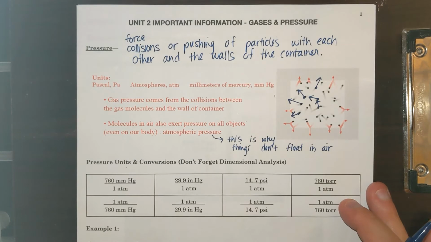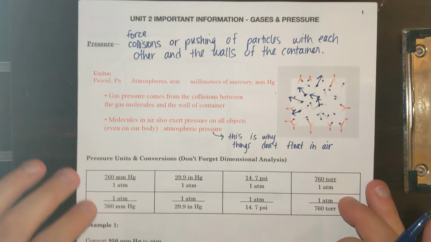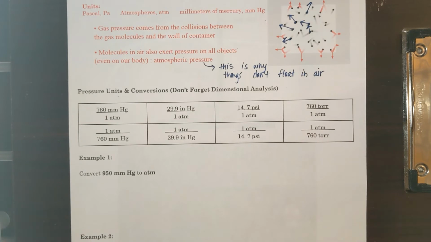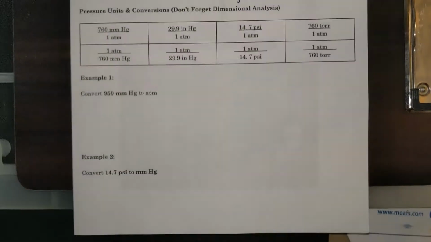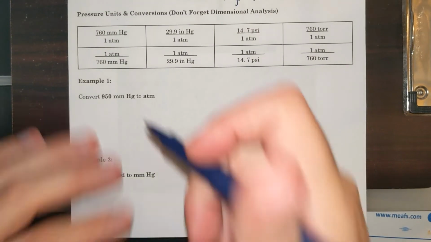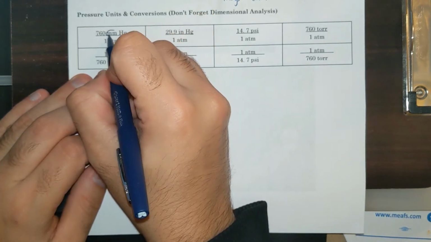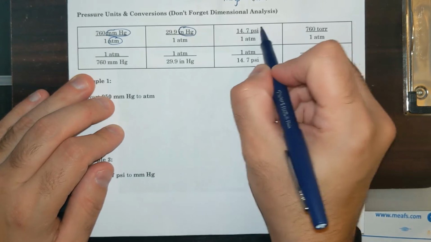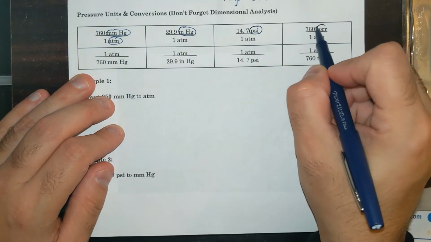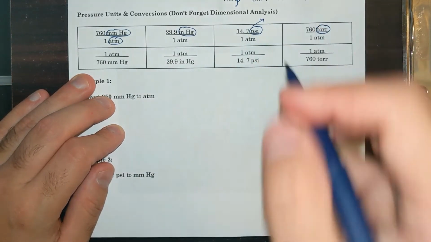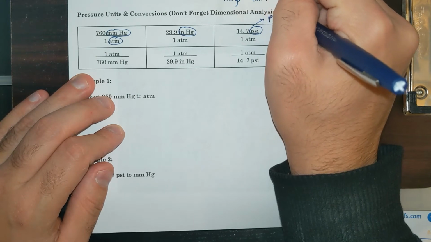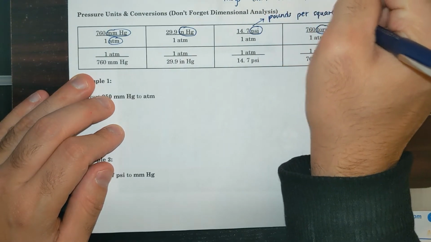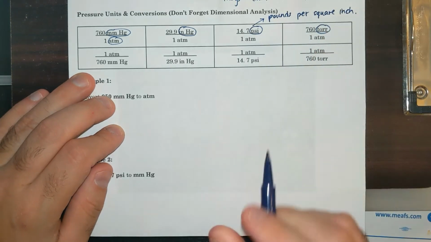Now, there are certain units for pressure that we could use, and I wanted to spend some time on how we could convert those units. So I'm going to move this down a bit. There are different units. We have the millimeter of mercury, we have the atmosphere, we have the inches of mercury, and the psi and the torr. Psi is pounds per square inch, and that's what's used in tires, kind of an American unit.